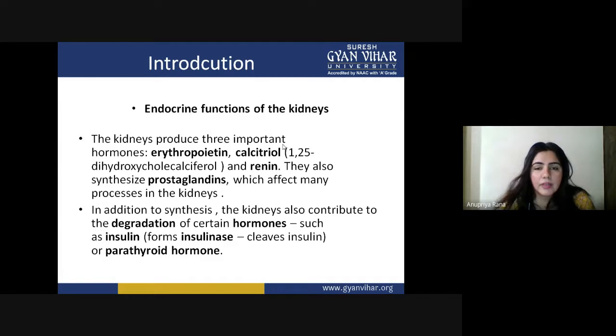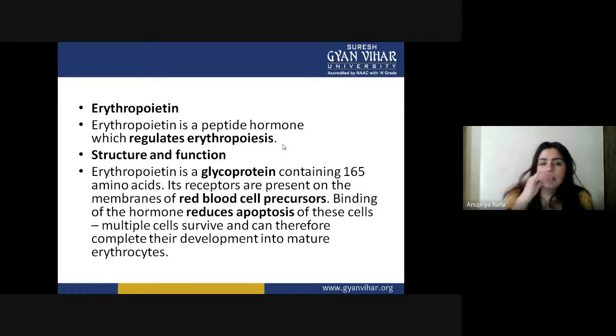These are very important hormones that are degraded inside the kidney. When we talk about insulin degradation, the kidney forms insulinase, which cleaves the insulin. So the formation of the insulinase enzyme occurs inside the kidney, and in this way we get the degradation of insulin and parathyroid hormone. We will now see the hormones synthesized by the kidney one by one.